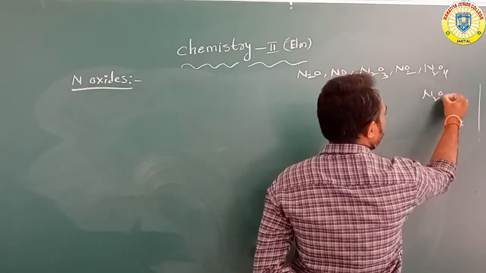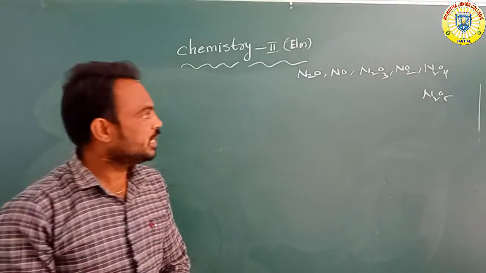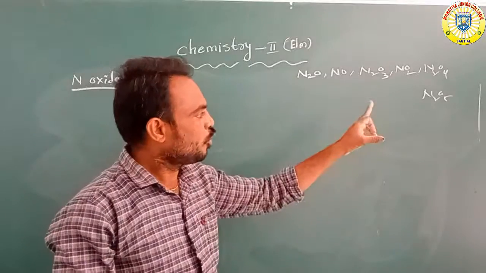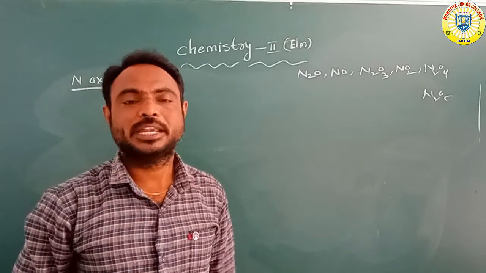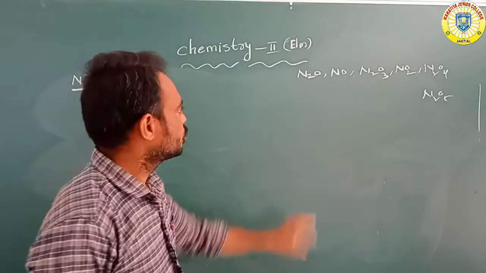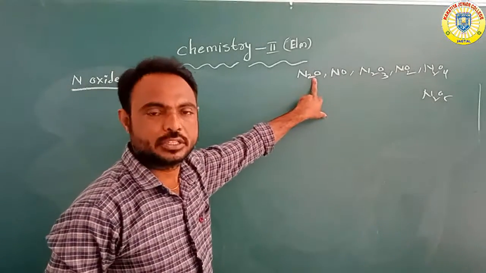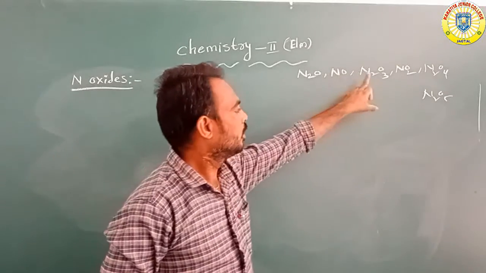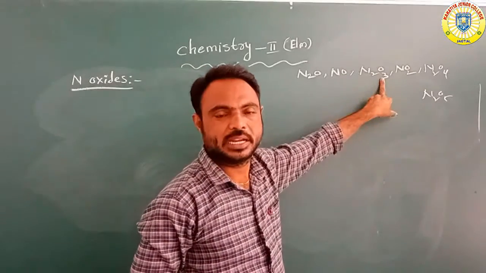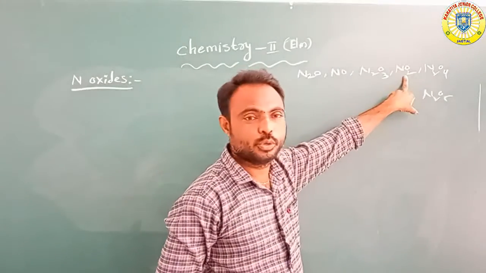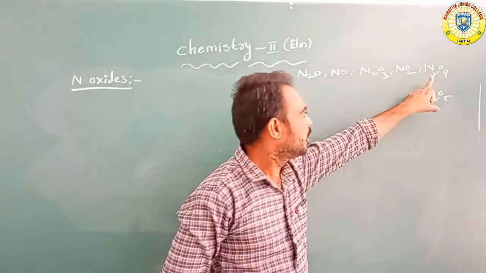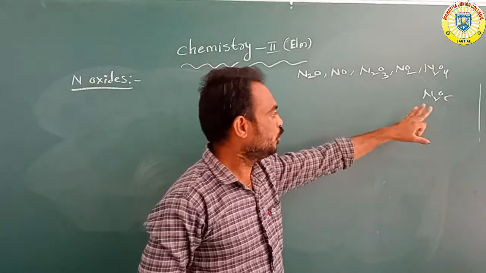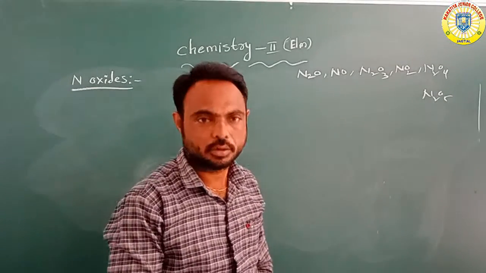N2O4 means nitrogen tetraoxide, and N2O5 means nitrogen pentaoxide. Okay, so number one nitrous oxide, nitric oxide, nitrogen trioxide, nitrogen dioxide, nitrogen tetraoxide, and nitrogen pentaoxide.